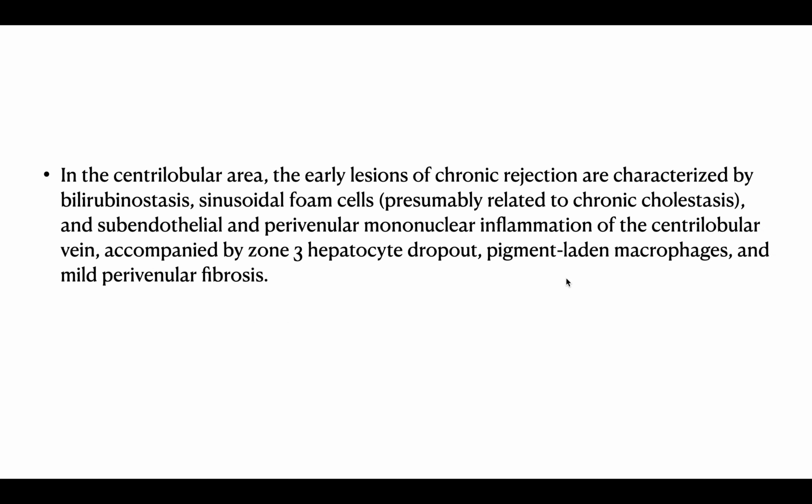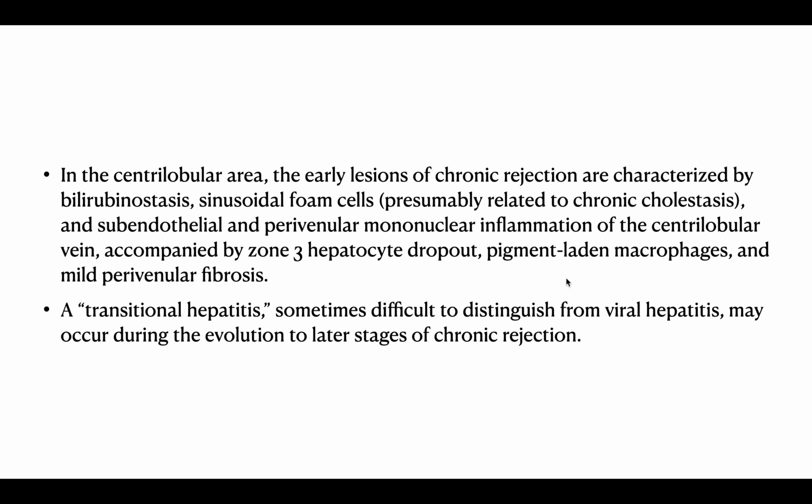In the centrilobular area, the early lesions of chronic rejection are characterized by bilirubinostasis, sinusoidal foam cells, presumably related to chronic cholestasis, and subendothelial and perivenular mononuclear inflammation of the centrilobular vein, accompanied by zone 3 hepatocyte dropout, pigment-laden macrophages, and mild perivenular fibrosis. A transitional hepatitis, sometimes difficult to distinguish from mild hepatitis, may occur during the evolution to later stages of chronic rejection.